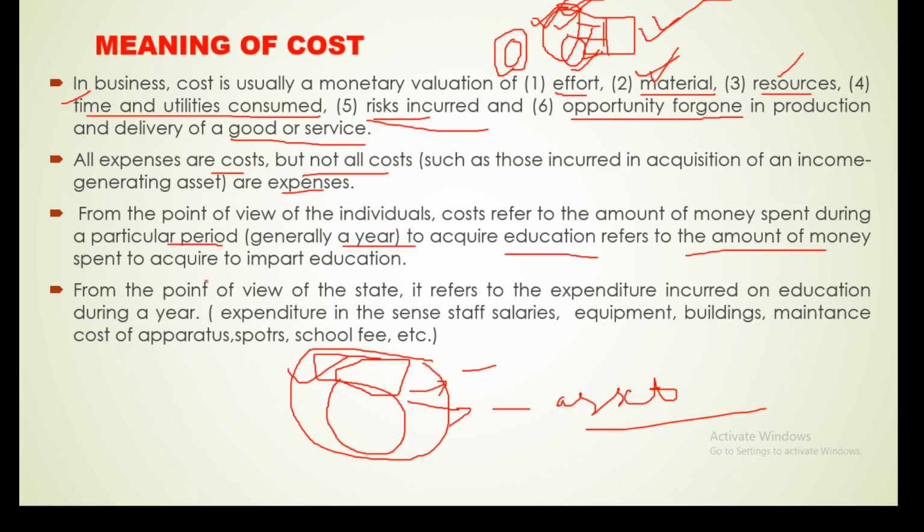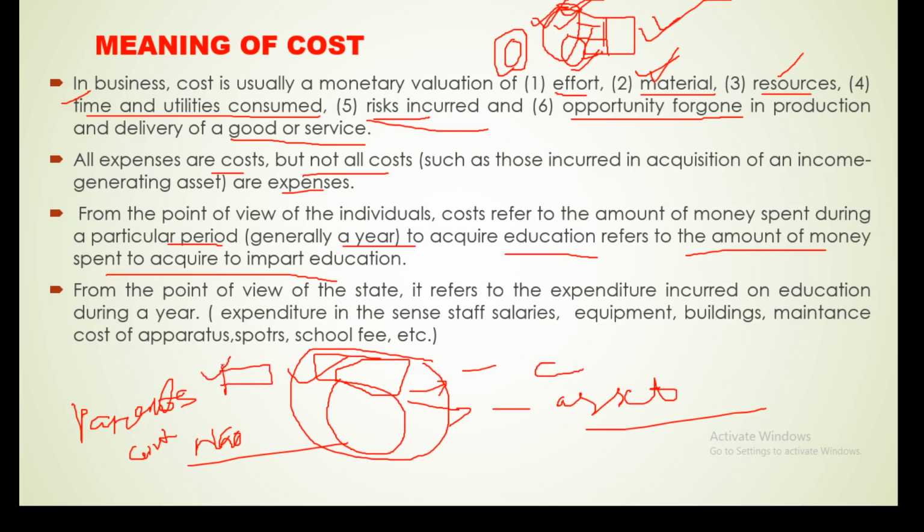Basically, the parents, the government, public institutions and NGOs are all spending money for the purpose of imparting education in a particular time frame.